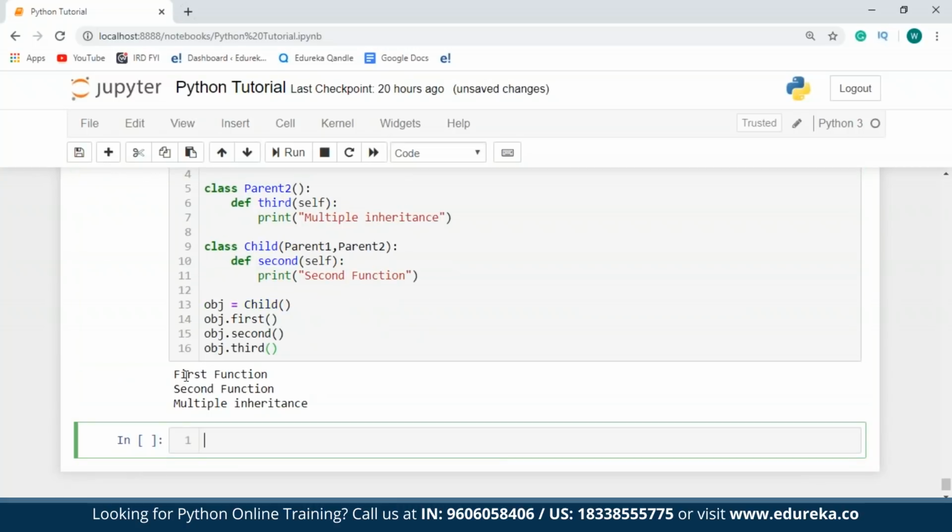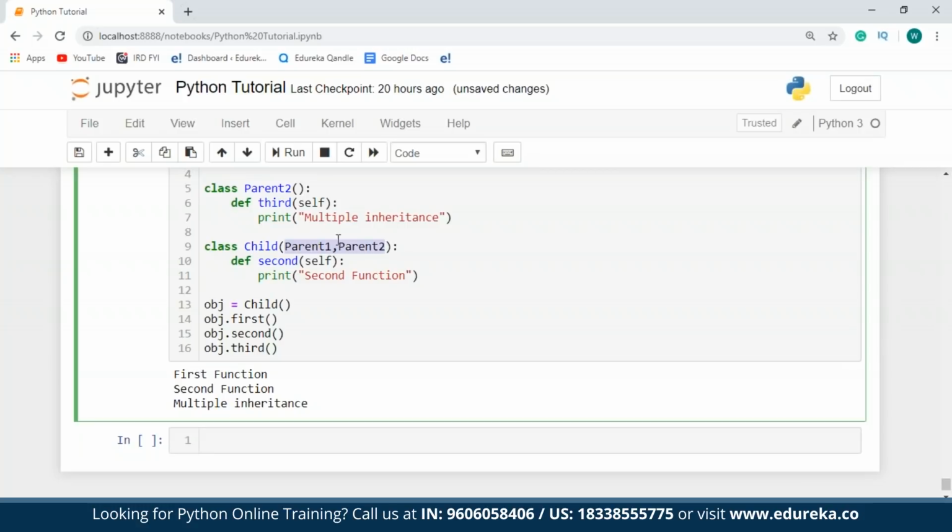So as you can see over here, in the first example, I just had one parent as the base class. But in this example, I have 2 parent classes and a single child class. The object of this child class is able to invoke the functions present in both the parent classes. So I hope you've understood this.